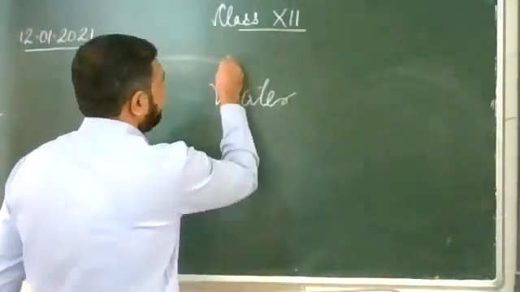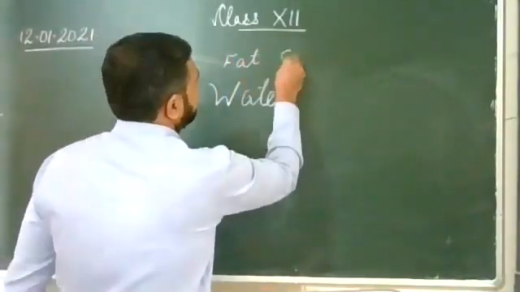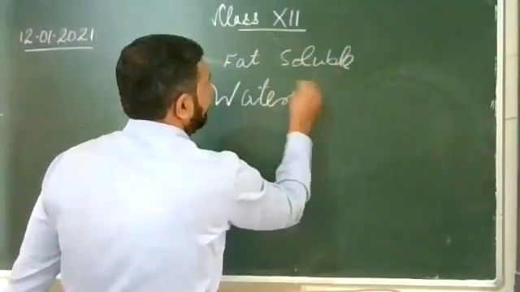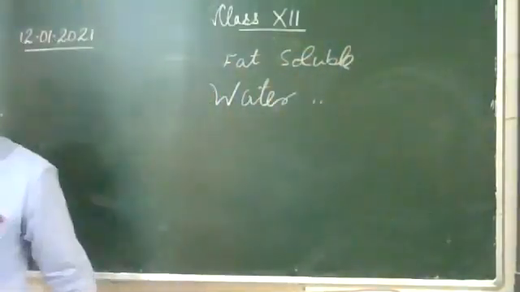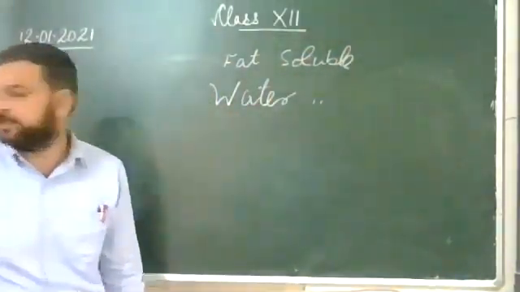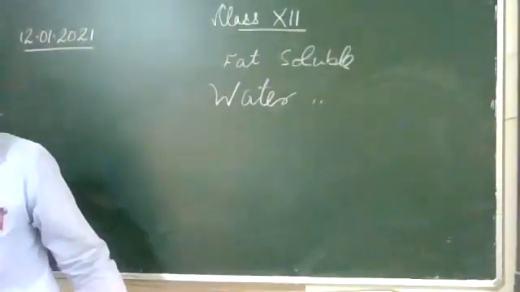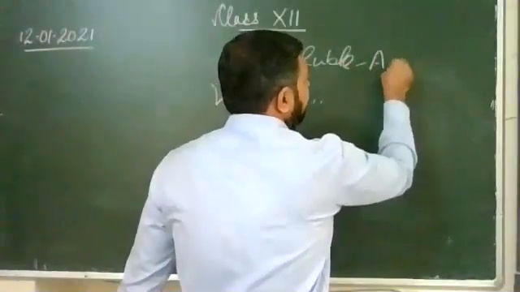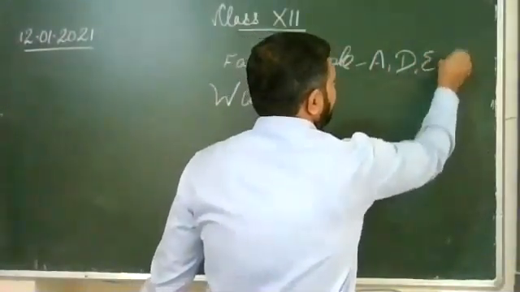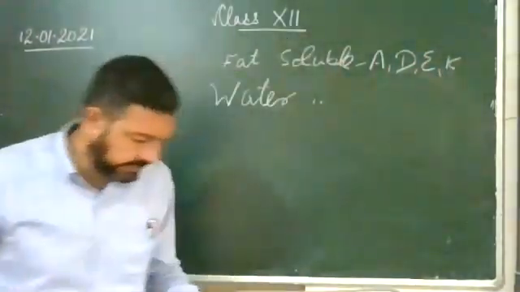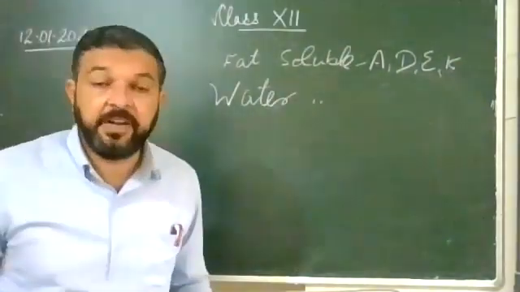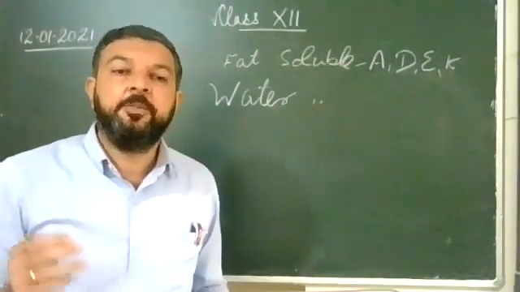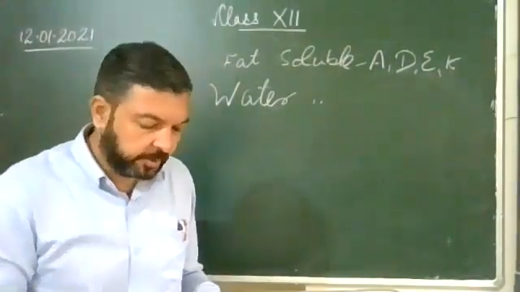Water soluble and fat soluble. Under fat soluble vitamins are A, D, E, and K. Why are they called fat soluble vitamins? They are easily soluble in fat.